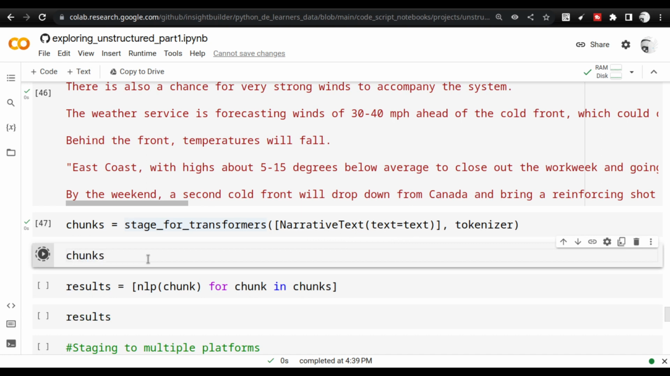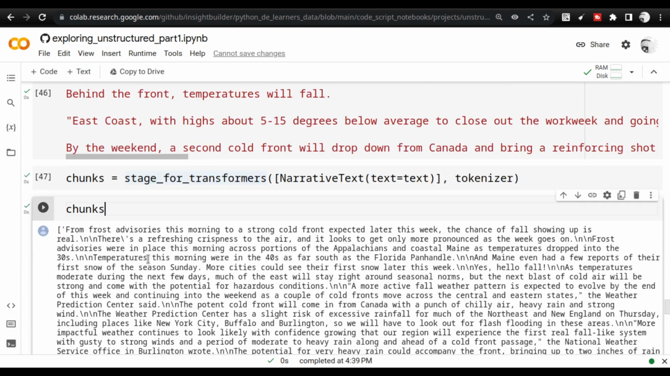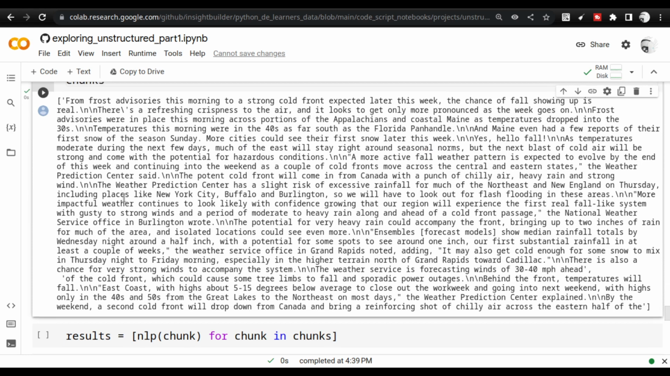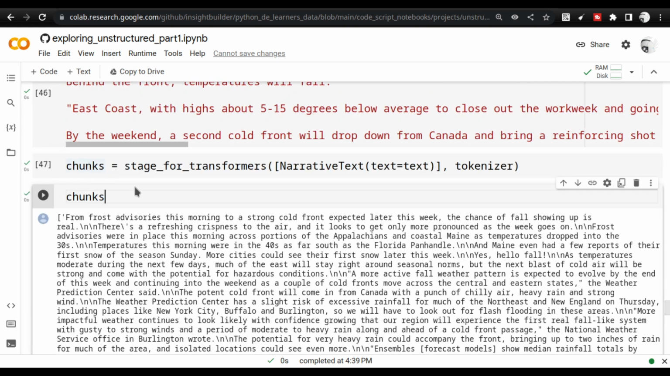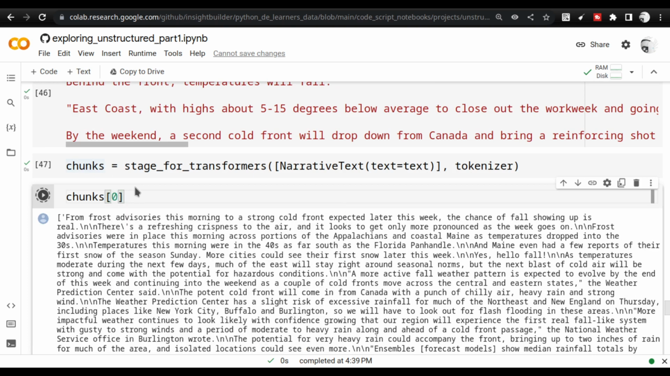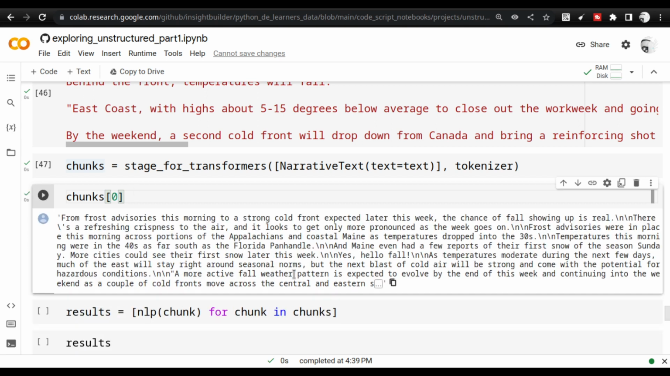See, data structures need not be tough. Data structures can be extremely easy if you can take a look at the data. How the data is arranged inside the list will actually give you a lot of information. So we already know once we send it through the stage for transformers, it is going to get converted into a list. So once we convert it into a list, then we can actually see each and every element of the list separately.